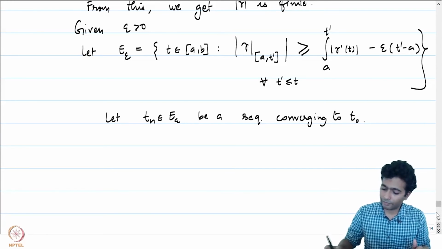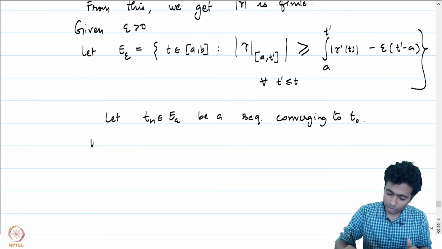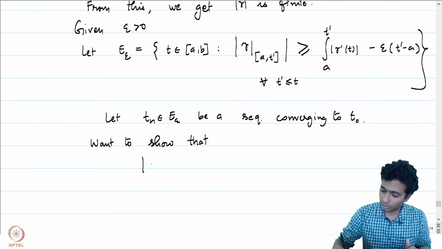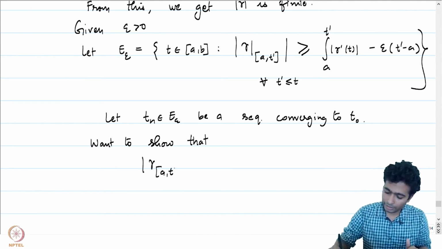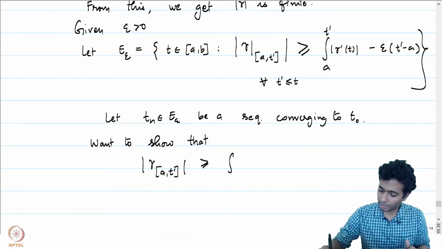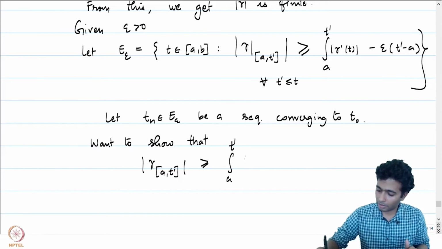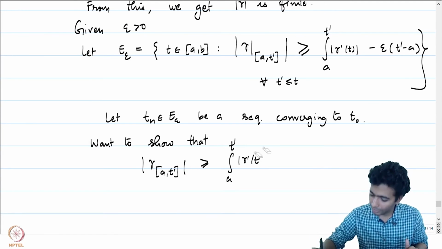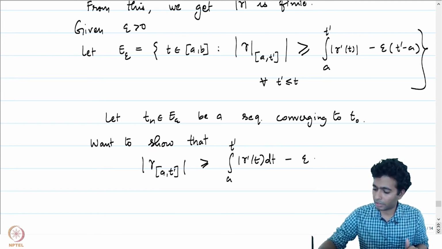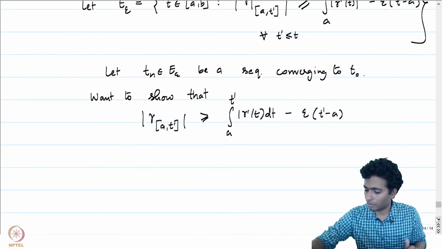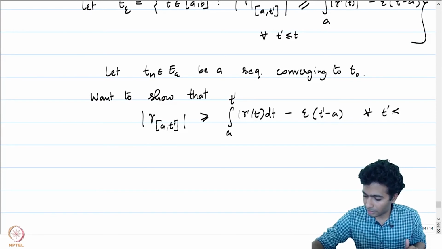To do that, we want to show that the arc length of gamma restricted to [a, t'] is greater than or equal to the integral from a to t' of mod gamma prime t dt, minus epsilon times (t' minus a), for all t' less than or equal to t naught.